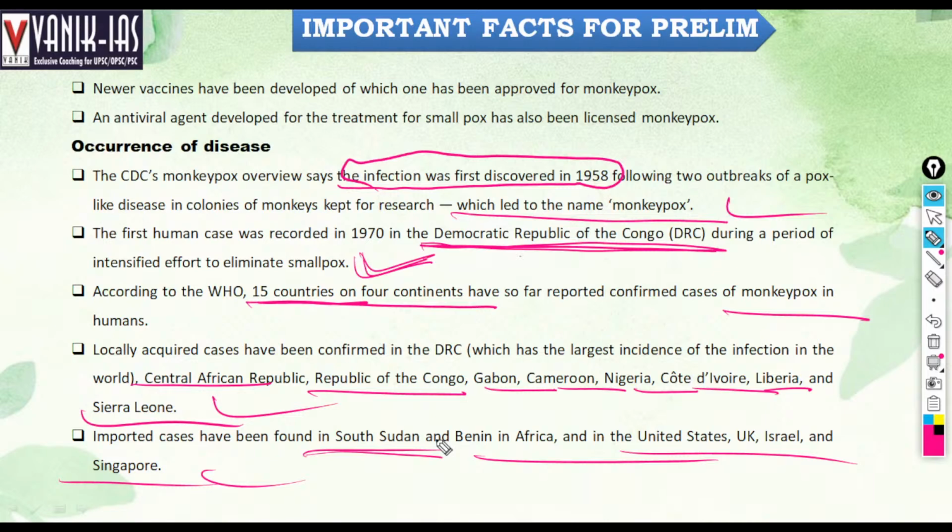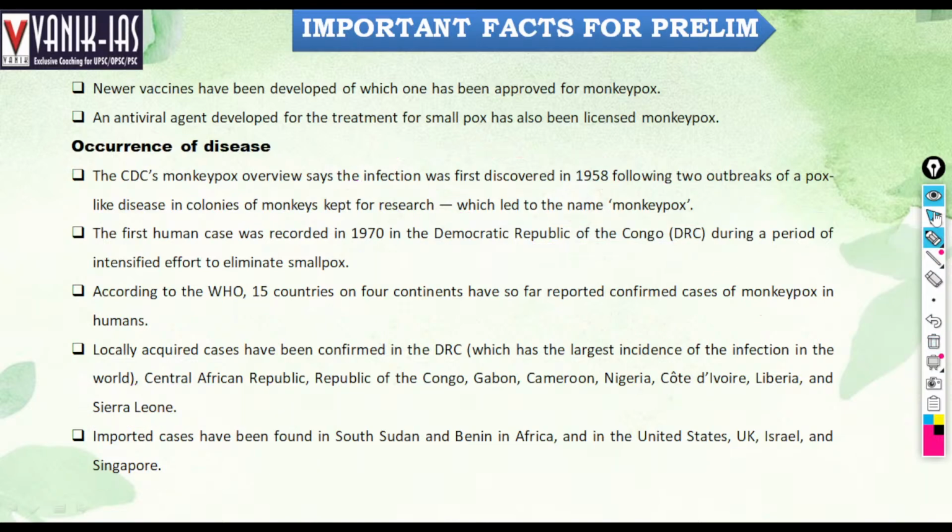So it was first discovered in 1958. It is called monkeypox. It was first seen in the Democratic Republic of Congo, primarily seen in Africa, then it was transported to other regions of the world. It is seen in 14 countries of the world.